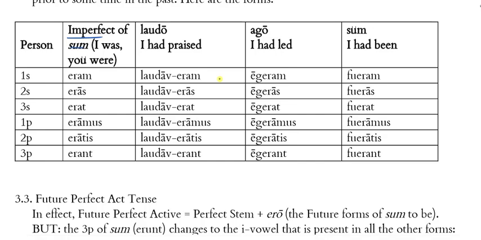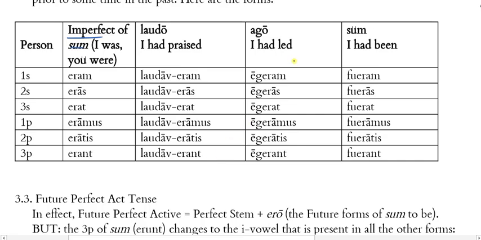Laudaveras, that's you had praised. Laudaverat. He had praised. She had praised. It had praised. Laudaveramus, so we had praised. Laudaveratis, so y'all had praised. Laudaverant, and that's they had praised.